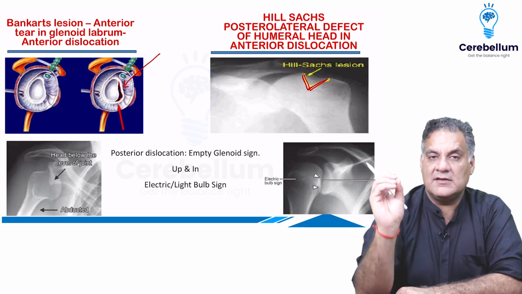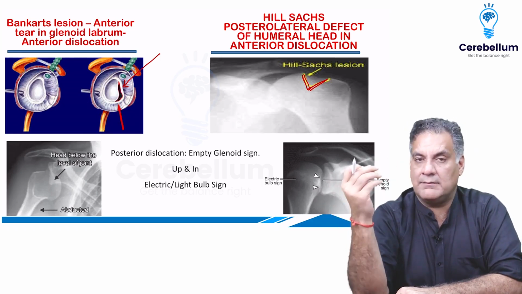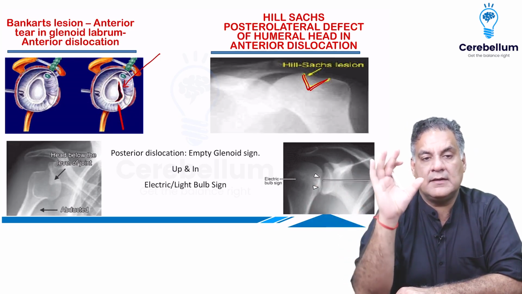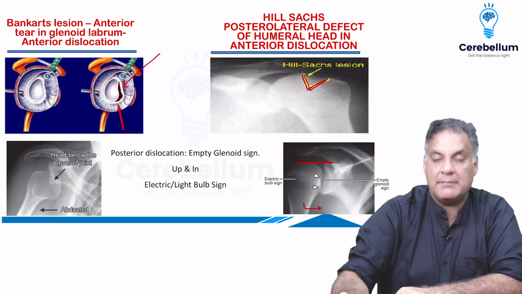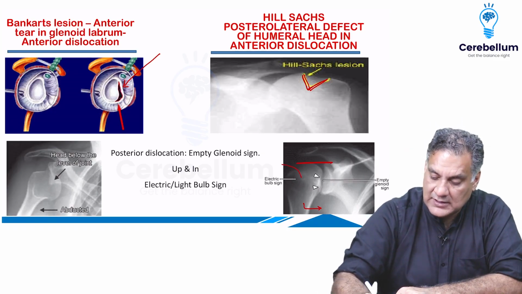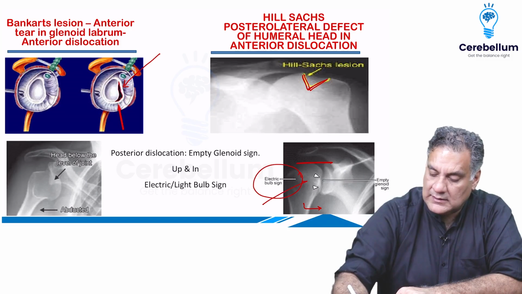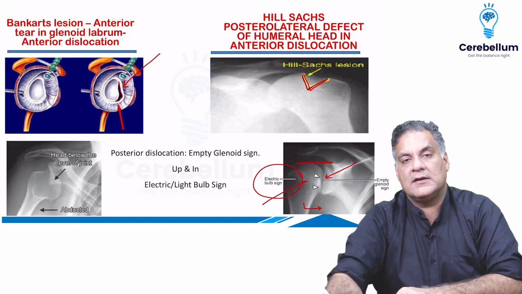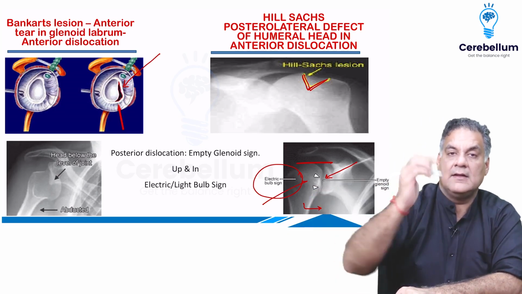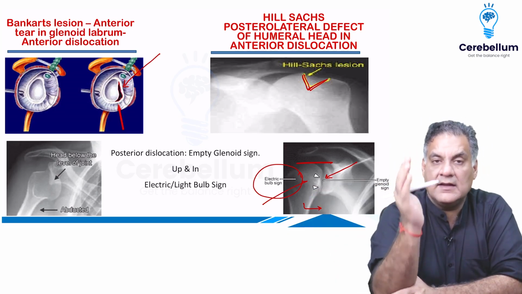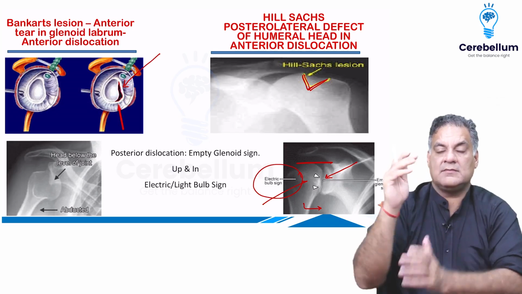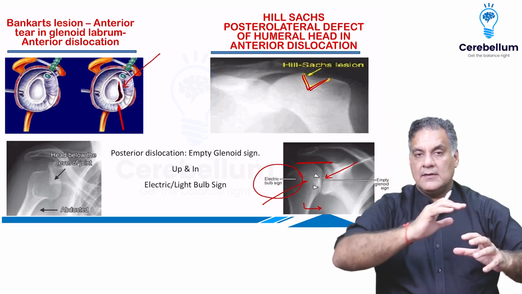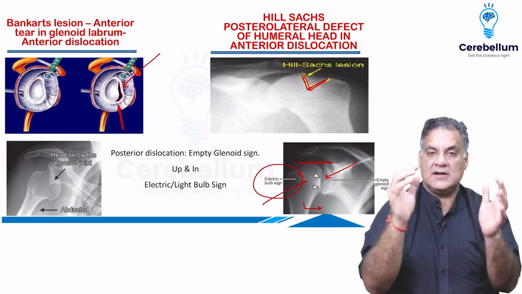Now, a posterior dislocation usually has a scenario of either electric shock or epilepsy. Also remember, the head will be at the level of the joint and the arm is adducted and internally rotated. There is an electric bulb shaped head, or the glenoid is empty because the overlap of the head on the glenoid goes away as it is internally rotated. Remember, posterior shoulder dislocation is the most commonly missed dislocation in the human body. Anterior dislocation is a marked appearance: down and out, whereas posterior is up and in.